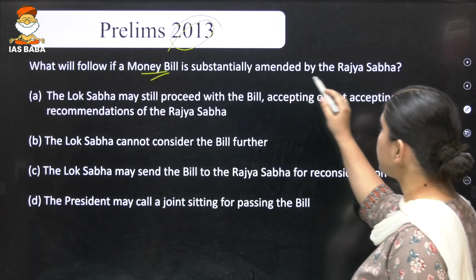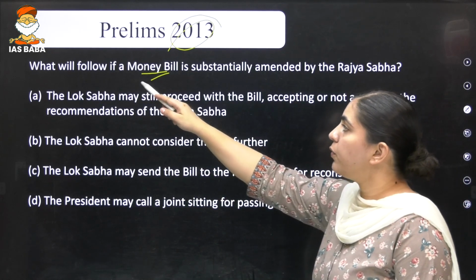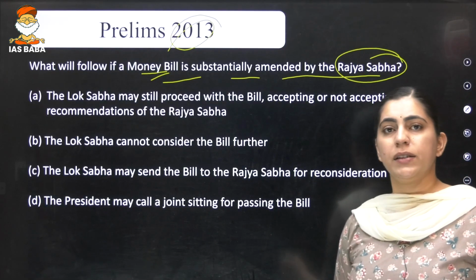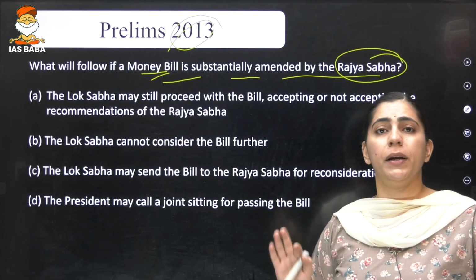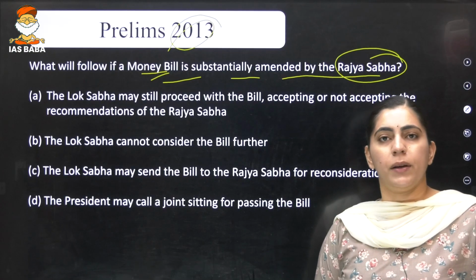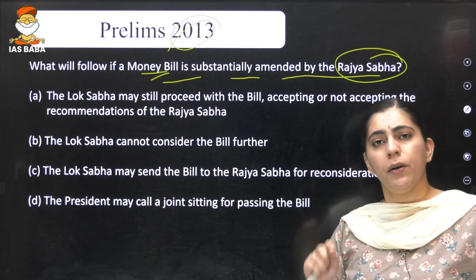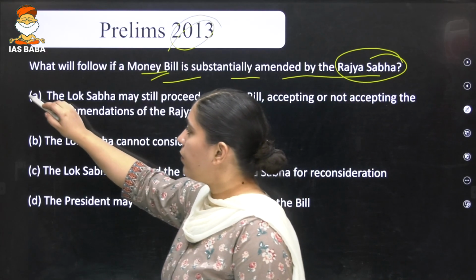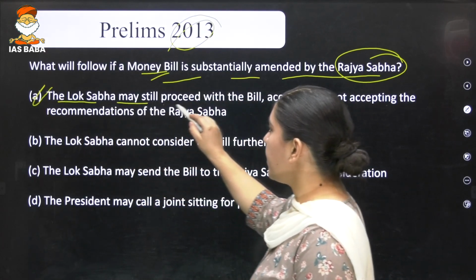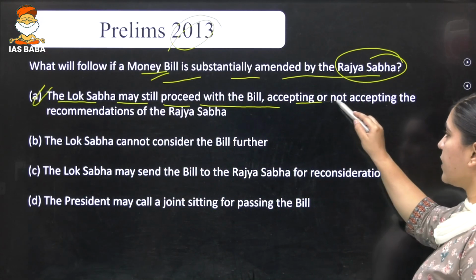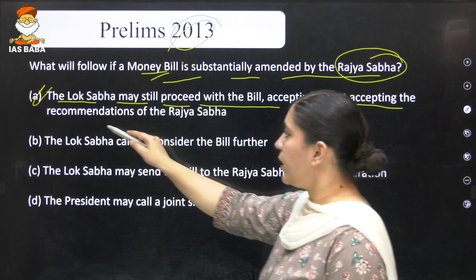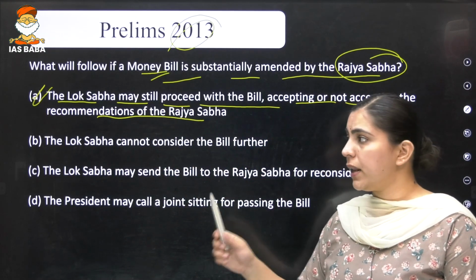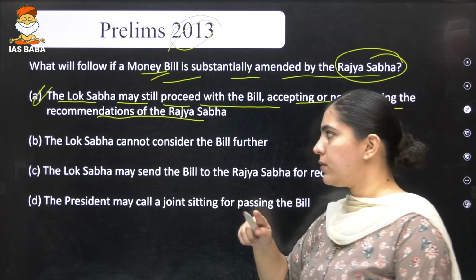Right? So it is talking about what will follow if a money bill is amended by the Rajya Sabha. For example, Rajya Sabha eventually amended the bill. Now what will happen? Is Lok Sabha bound by the bill or not? The simple question that they are asking. First statement says that Lok Sabha may still proceed with the bill, accepting or not accepting the recommendation of Rajya Sabha. So this is the correct option. But let's read the other three parts as well.